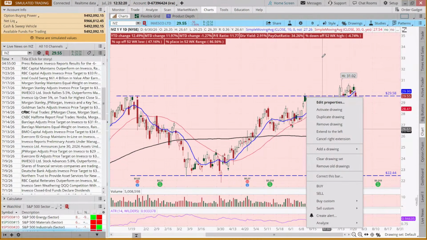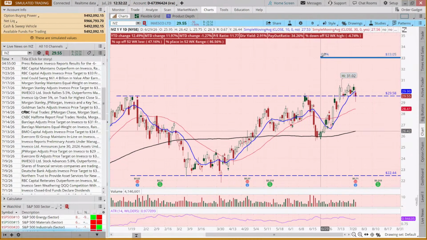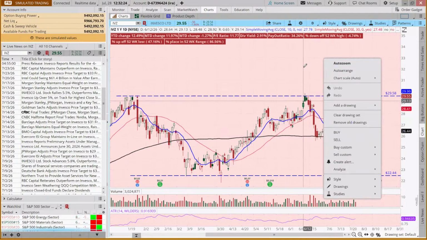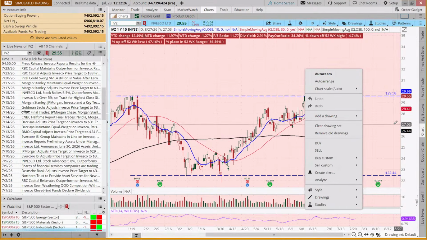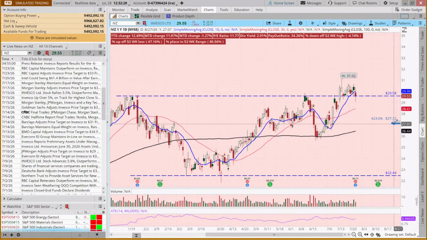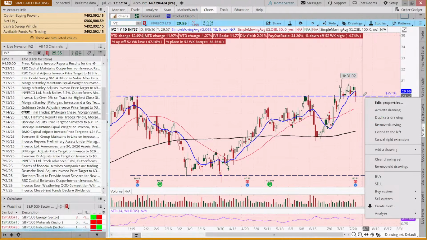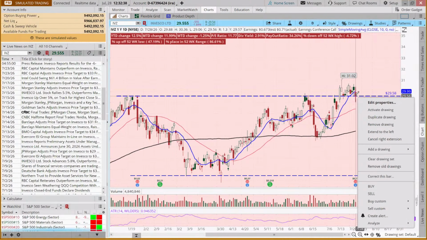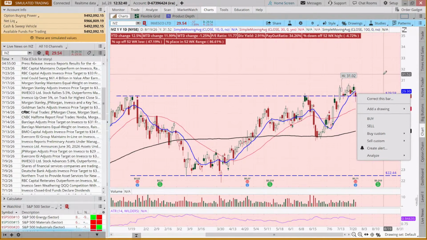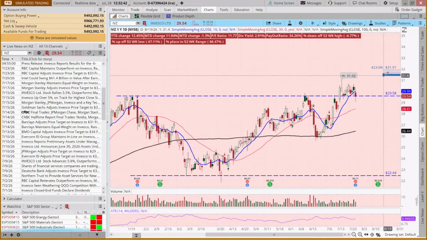Okay, I'm going to abandon that. Oh, now it's clicking in. Well, for crying out loud. I want to get rid of that. Using my drawing tool. Okay. You'd think I was on drugs already.